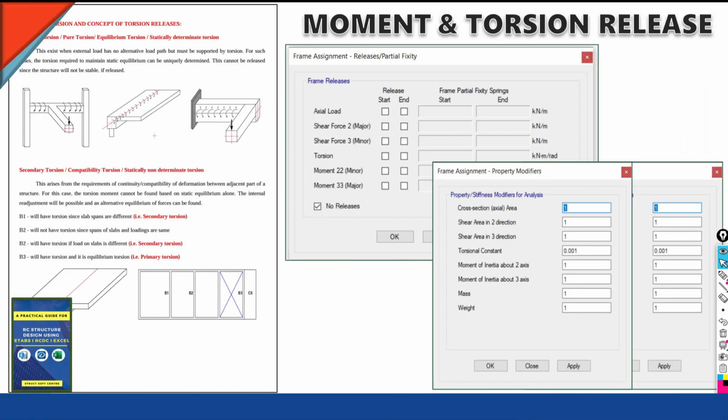Okay, and then we will apply in our ETABS software the moment release concept, partial moment release concept, fully moment release concept, and torsion releases, meaning primary torsion, secondary torsion, tertiary torsion, and how to handle all these torsions, that is going to be discussed in detail. Then finally how to implement it in your ETABS software, and how to track the results after these modifications.